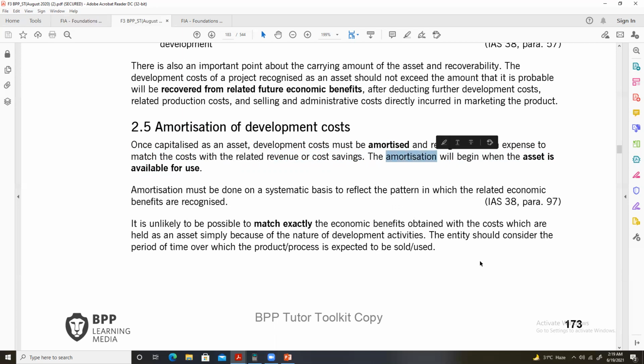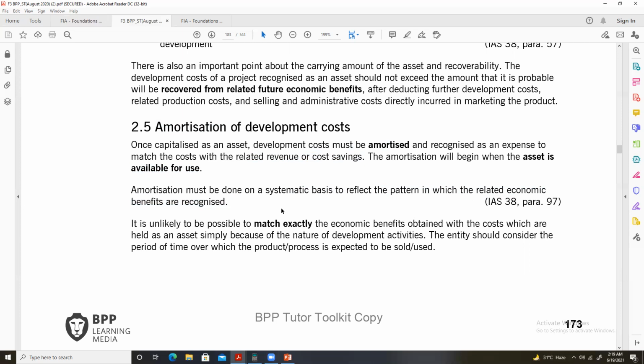We start charging amortization once the asset is available for use. Amortization must be done on a systematic basis to reflect the pattern in which the related economic benefits are recognized.